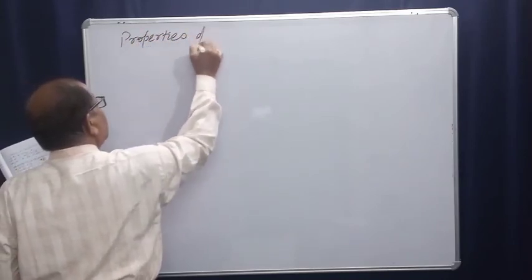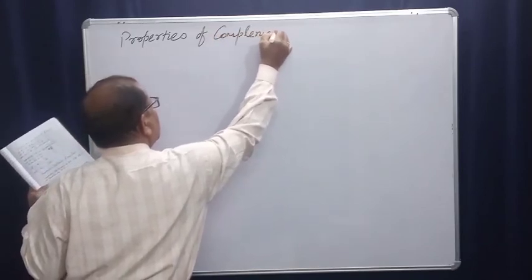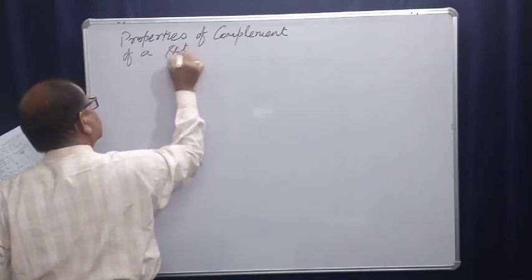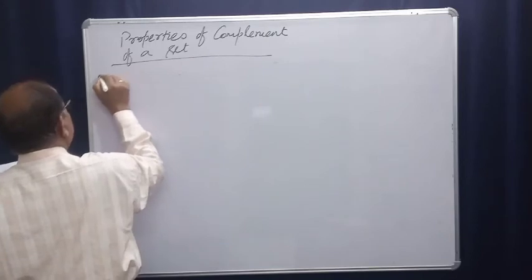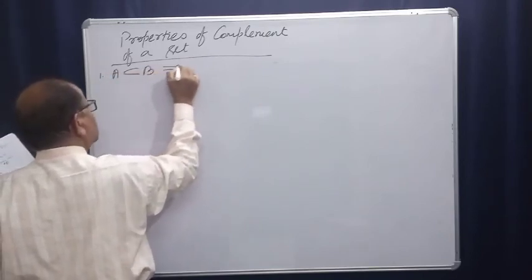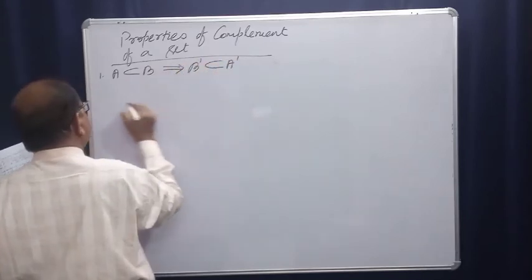Properties of complement of a set. Number 1, A is a subset of B implies B complement is a subset of A complement.